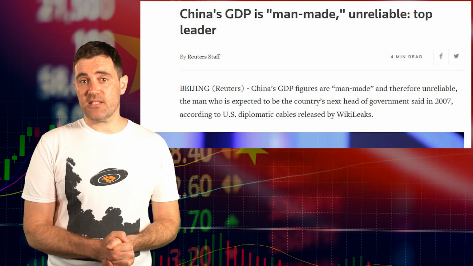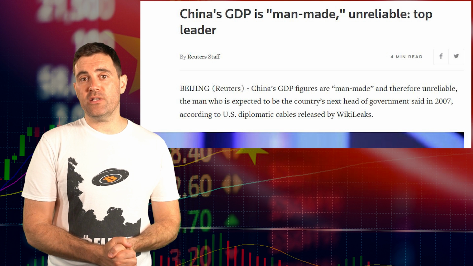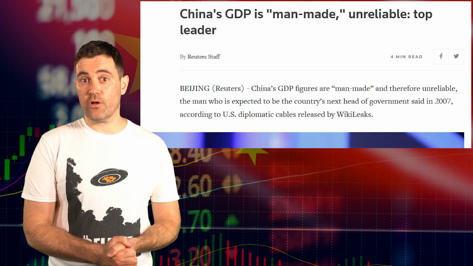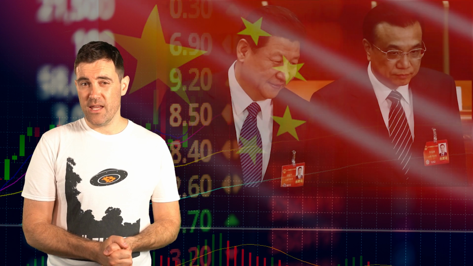Back in 2007, WikiLeaks released a US diplomatic cable that quoted Li Keqiang, the head of the Communist Party in northeastern Liaoning province. In that cable, Keqiang said that GDP is, quote, man-made and unreliable. Now, he's not talked about this since, and that's perhaps because he's moved up the ranks and is currently the premier of the State Council, essentially number 2 to Comrade Xi.